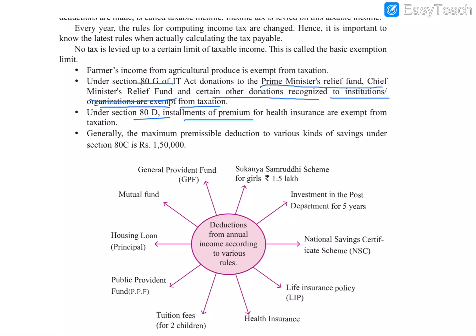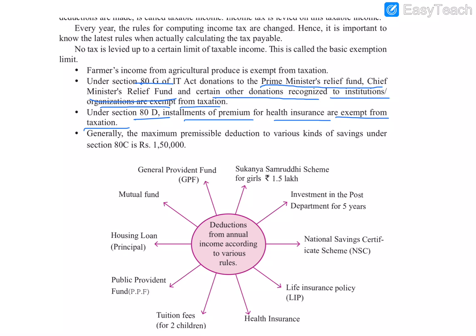So what is said? The installment of premium for health insurance, like LIC or something, is exempt from taxation. So if we are investing, meaning every month we are paying some amount to the life insurance or something like that, we don't have to pay tax on that amount also. This is said in section 80D.